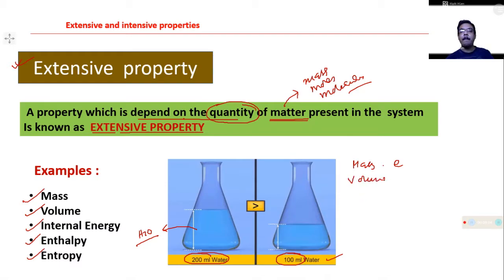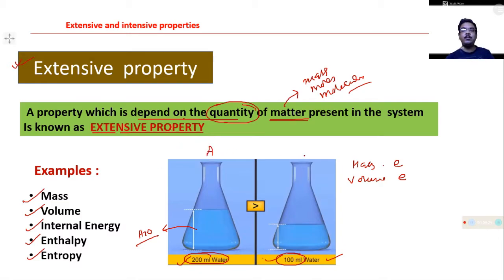Volume is also changed because it is 200 ml and it is 100 ml. Internal energy depends on the number of moles and molecules, and so do enthalpy and entropy, and the number of molecules or moles also changed from beaker to beaker.